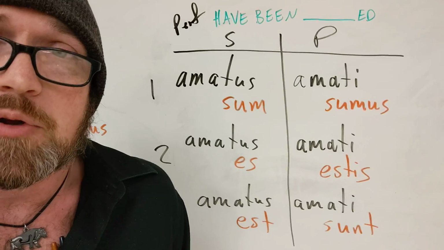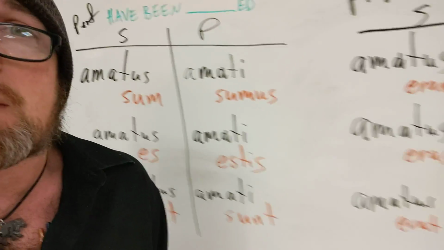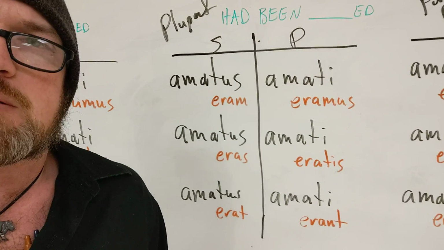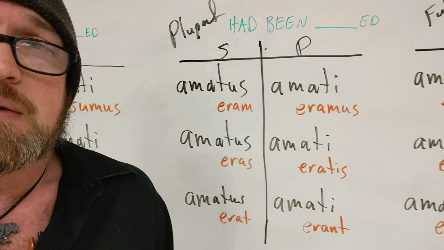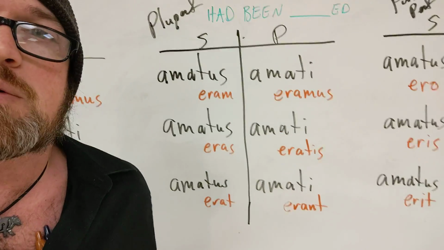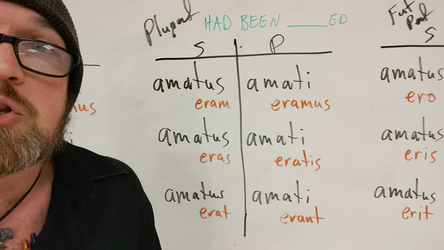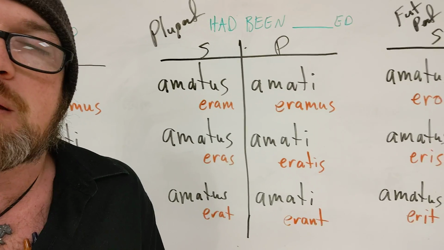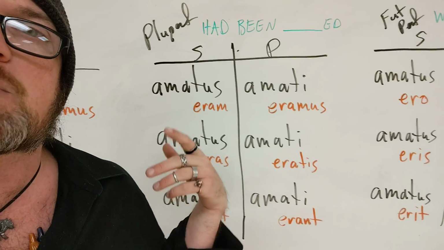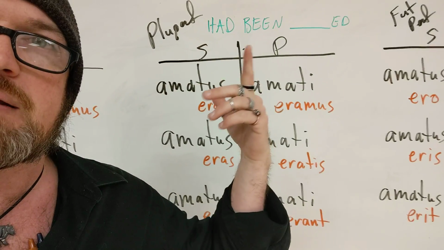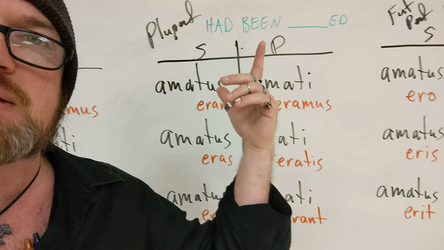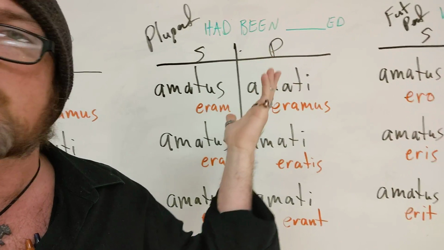There is also a pluperfect, but it's actually not that hard. You're going to do the same things, except instead of using sum, es, est, you're going to use eram, eras, erat. Eram is how you go one step back in the past from sum. So it's what we're going to do to get the pluperfect. Whereas you translate the other ones as I have been loved, you would translate these as I had been loved. Had because it's pluperfect, been because it's passive, and then whatever your verb is plus ed.